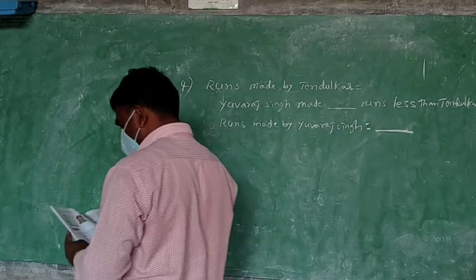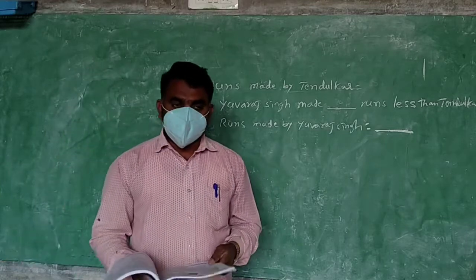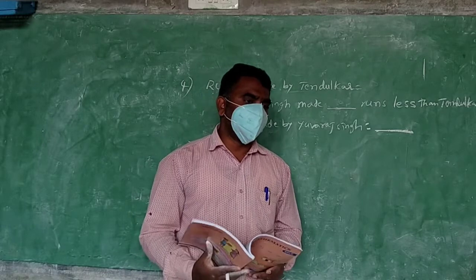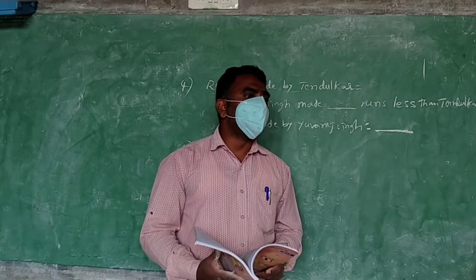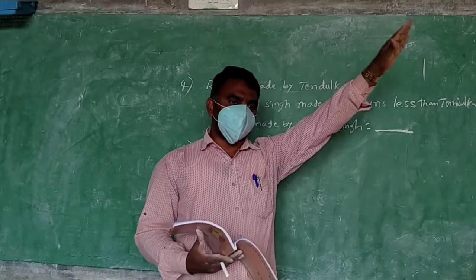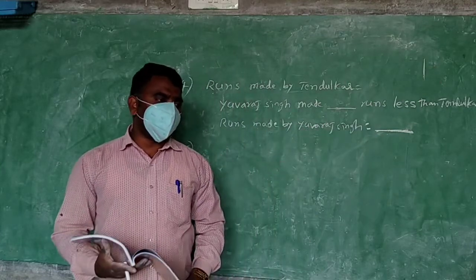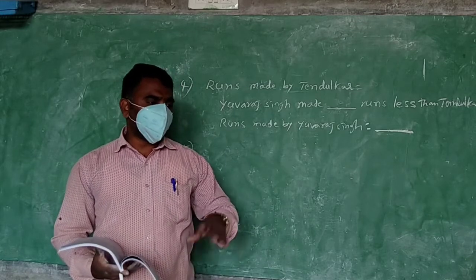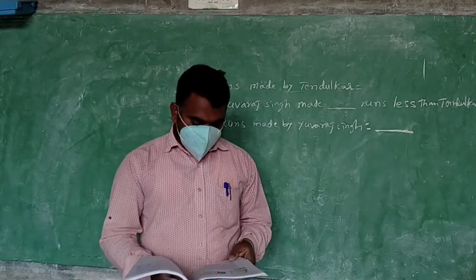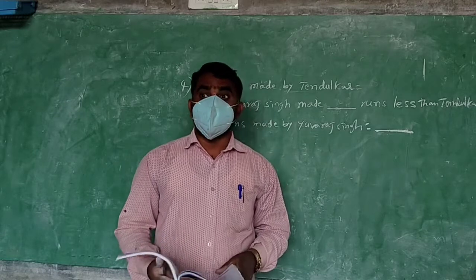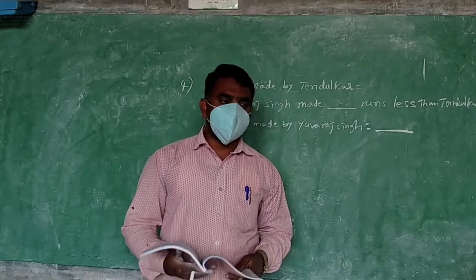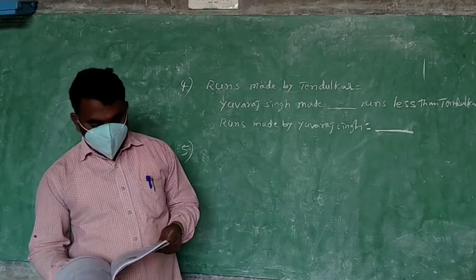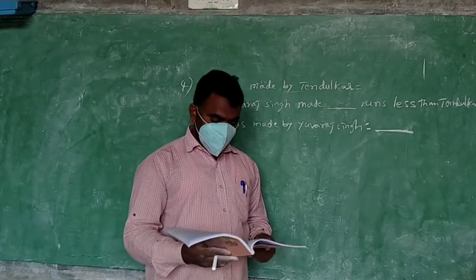Question number 5 is, there were 545 kg of rice lying in the godown. Godown means, do you know? Yes. Big sheds are there. In that they keep the rations, rice, all that. So that is called a godown. In the godown there are 545 kg of rice. How much rice is there? 545 kg of rice.